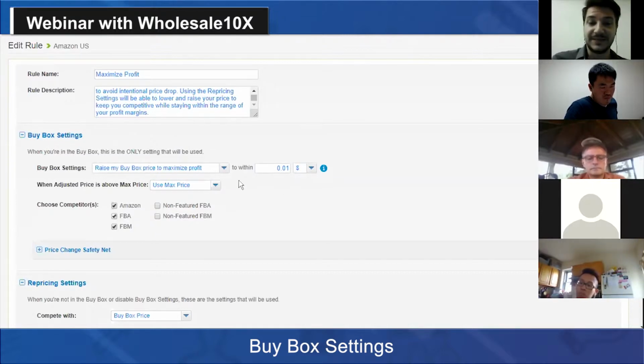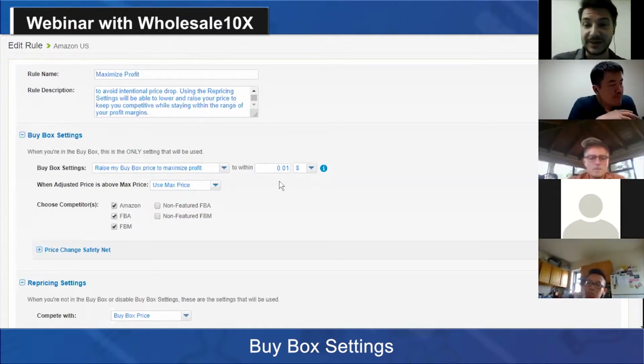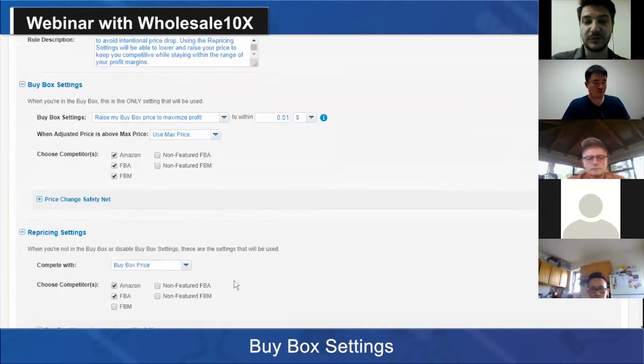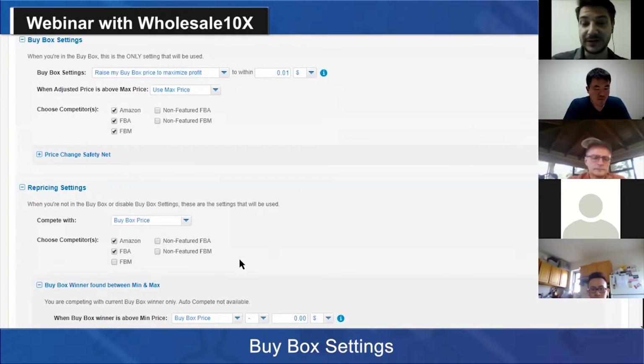So the system can basically help you keep the buy box and maximize your profit. If going to $11.99 still wins you the buy box, then you're maximizing your profit. If it doesn't, then it means you're going to lose the buy box in that particular moment. But then the normal repricing setting will be triggered again. So you will start doing the same thing you were doing before and try to win the buy box again.